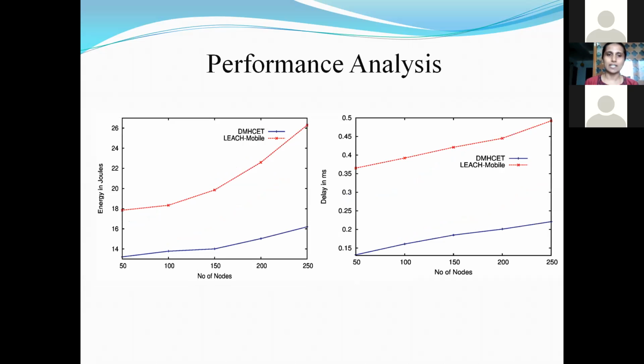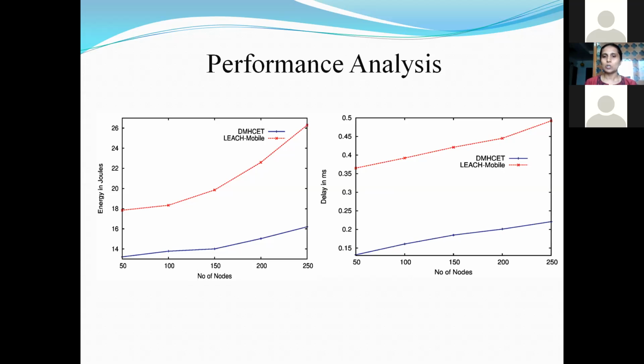Next, we have energy consumption. So, average energy: we all know that this DMHCET shows a better improvement, since of the energy that is wasted in retransmission when there is malicious activity, what happens? The data will not reach the receiver. So what has to happen? We need to go for the retransmission. That is what happens in Leech mobile. Whereas in DMHCET, it is able to detect the malicious activity, so it will take an alternate path whenever it detects some malicious activity. That's the reason the average energy required is better when compared to Leech mobile.